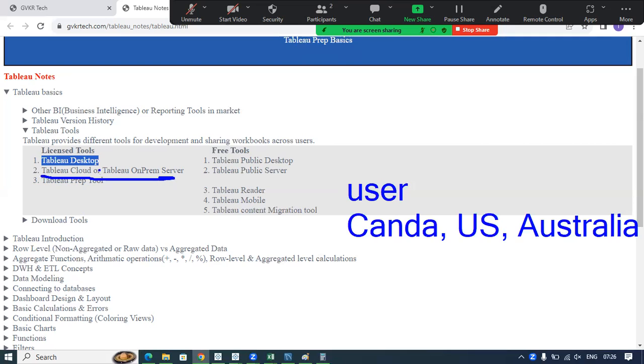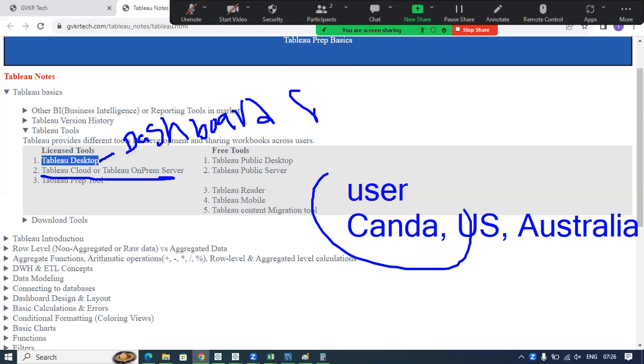Tableau server means we will create our dashboards in Tableau desktop, and if you want to share these dashboards with the users, then we will publish our dashboards to the Tableau server. So instead of saving your dashboard in your local system, you will save your dashboard in Tableau server.